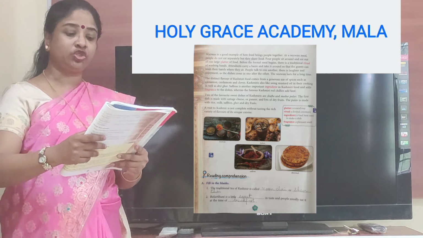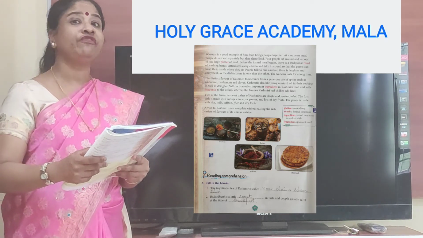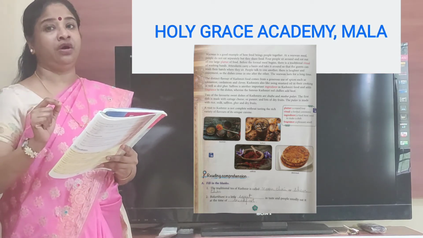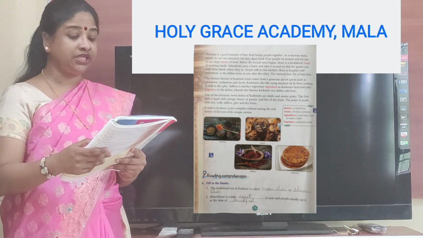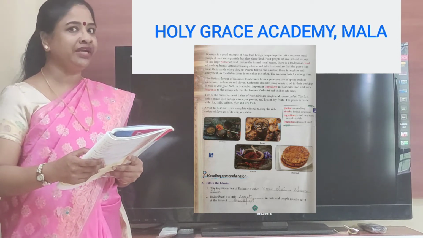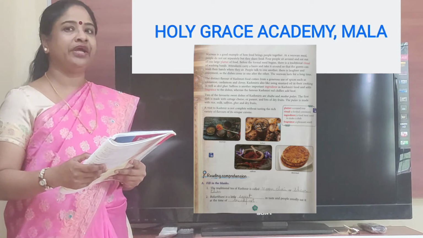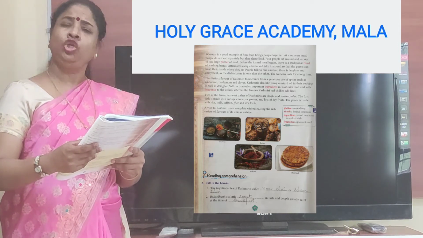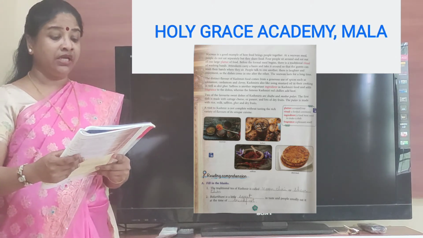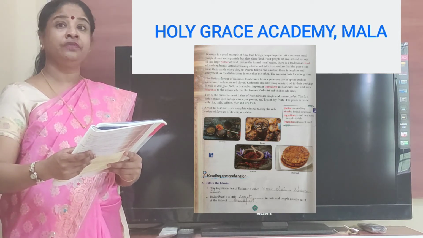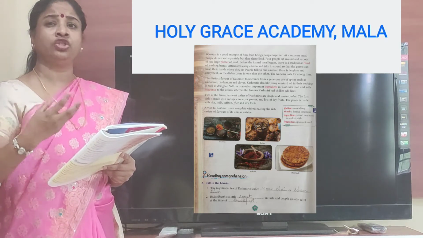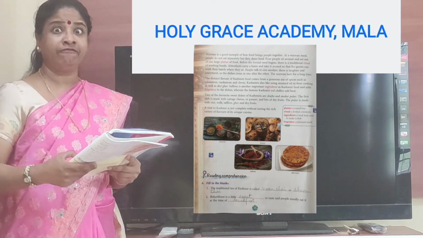Two of the favorite sweet dishes of Kashmiris are shufta and modur pulao. Please mark that also, children. Shufta and modur pulao. They are sweet dishes. The first dish is made with cottage cheese or paneer. You've heard of paneer, right? All of you have heard of this word paneer. So that is cottage cheese. And lots of dry fruits. The pulao is made with rice, milk, saffron, ghee and dry fruits. So the food will be very rich. It will be having so much of spice and taste and flavor.